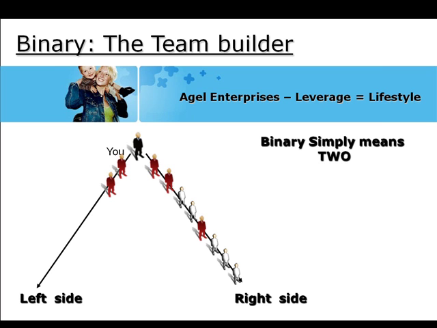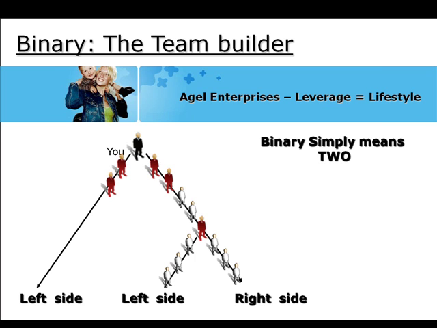So let's take a look at this particular person's binary business. He has a right side to his business, which is growing quite well, and he has a left side to his business, which is not growing that well at the moment. So his next person he places on the left side of his business, who in turn gets a person who goes on the left if he chooses, and this person then goes on the left as well.